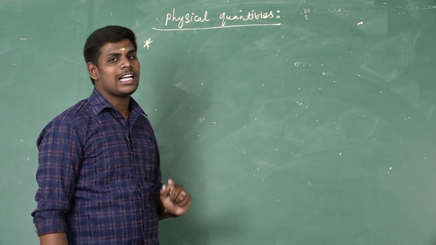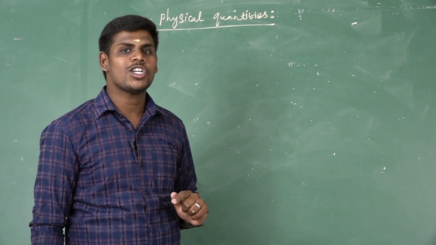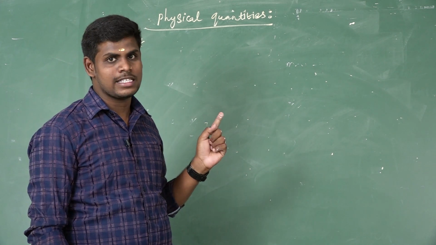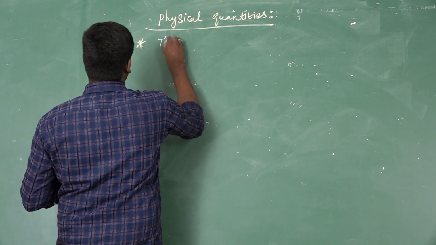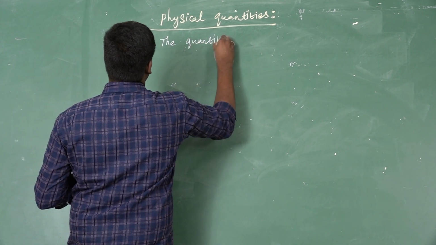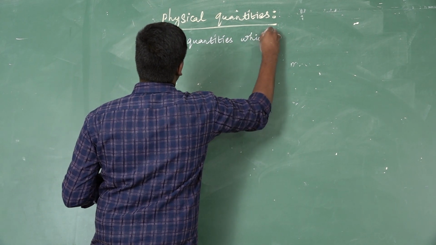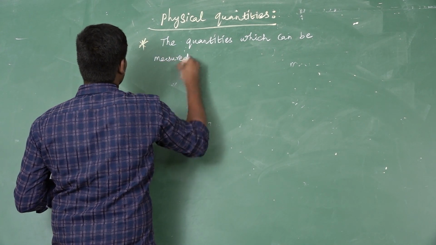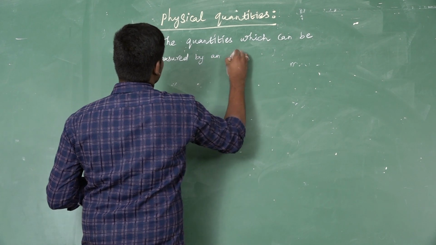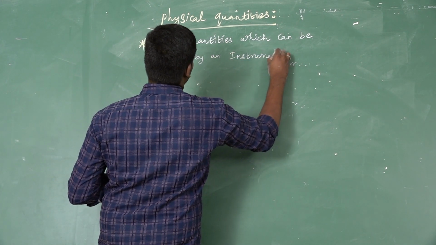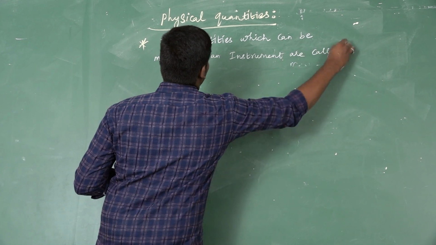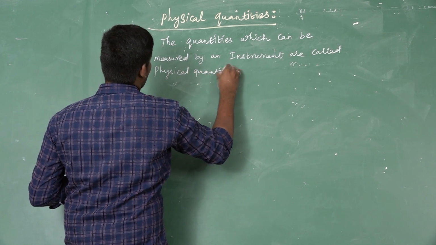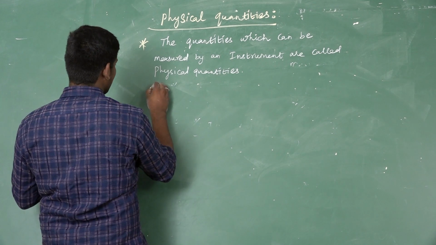Next topic is physical quantities. The quantities which can be measured by an instrument are called physical quantities and follow the laws of physics. Now we will see. The quantities which can be measured by an instrument are called physical quantities and follow laws of physics.